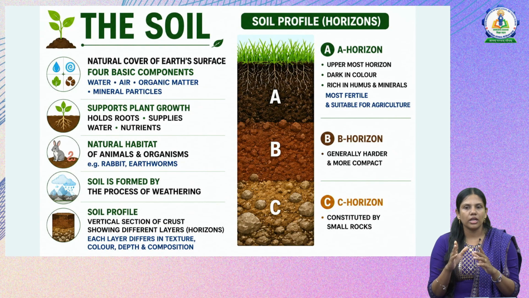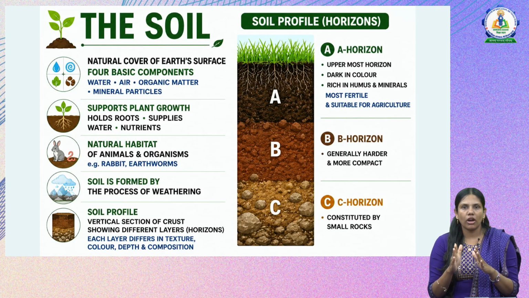If we see the image, we have A, B, C horizons and each layer has a different texture, different color and different composition. The A horizon is the uppermost horizon. It is dark in color, rich in humus and minerals, and it is the most fertile and suitable for agriculture. Then next we have B horizon, which is generally harder and more compact, and the amount of humus will be less in the B horizon. Then next the C horizon is mostly constituted by small rocks, it is hard on the surface.